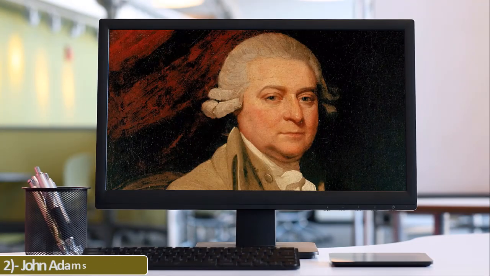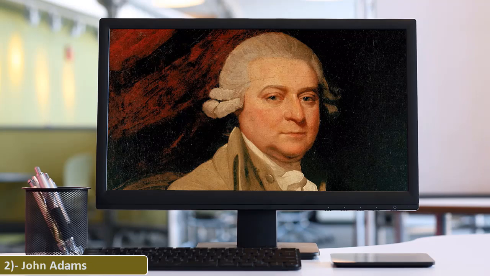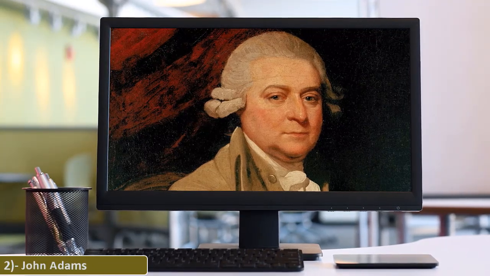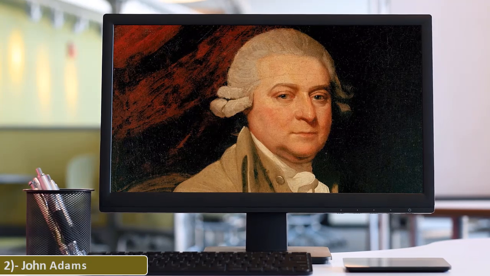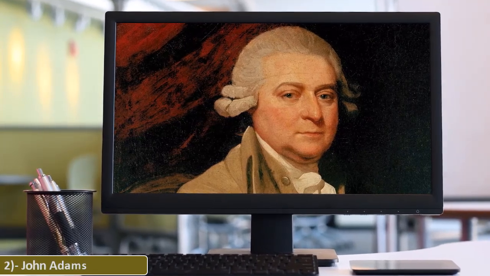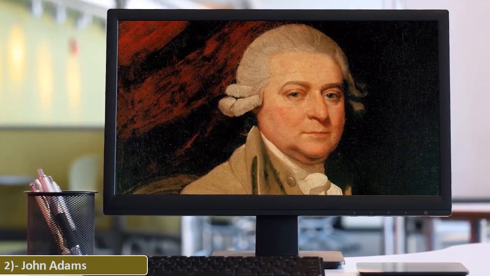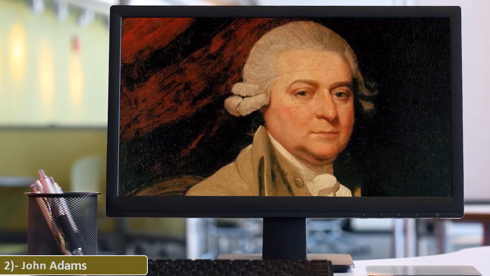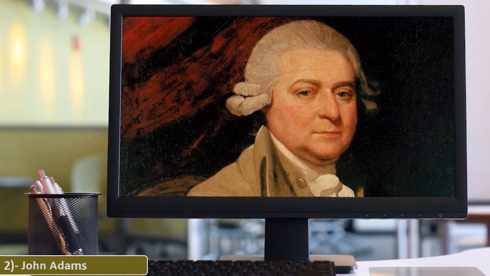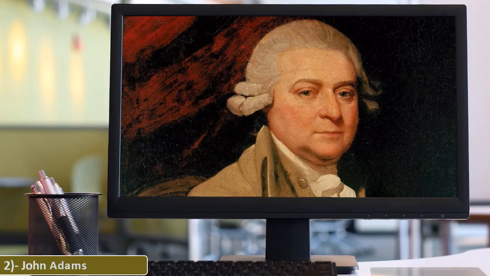2. John Adams. John Adams was a founding father and the second President of the United States from 1797 to 1801. Before his presidency, he was a leader of the American Revolution that achieved independence from Great Britain. During the latter part of the Revolutionary War and in the early years of the new nation, he served the U.S. government as a senior diplomat in Europe.